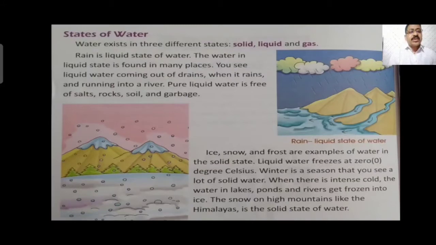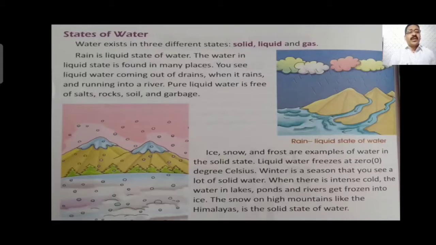Water we generally see in the land area, but snow we especially see in winter season in our country. Whenever you go to the northern part of our country, especially Himachal Pradesh, Sikkim, Jammu Kashmir, Uttaranchal, you will find water in snow form. Nowadays heavy snowfall is going on in North India.